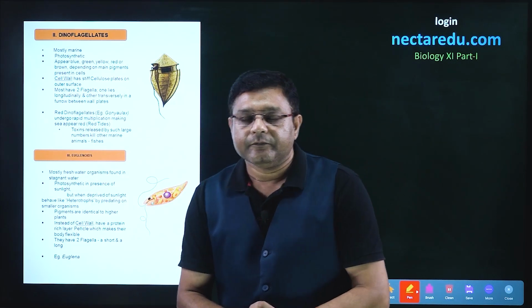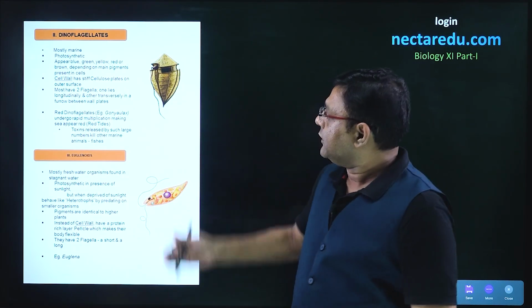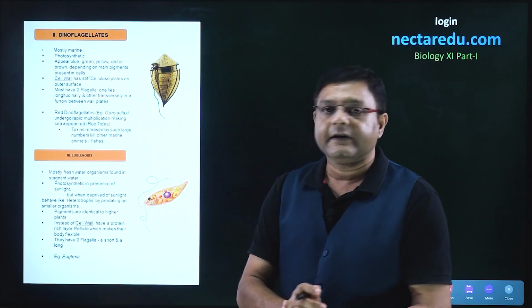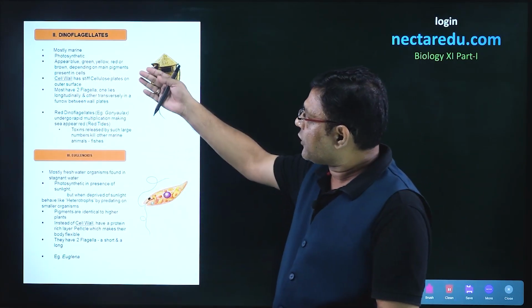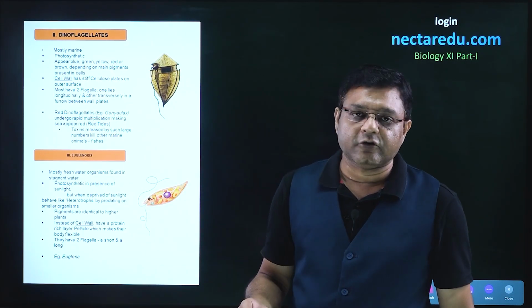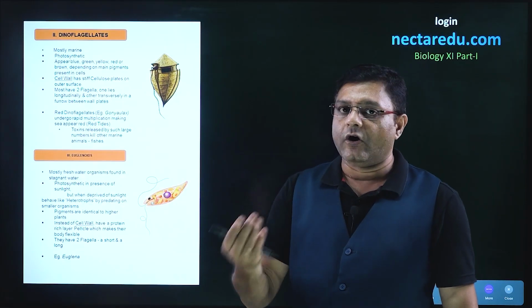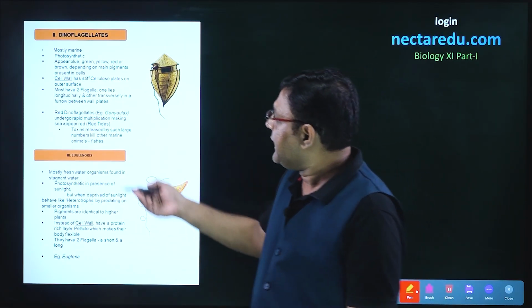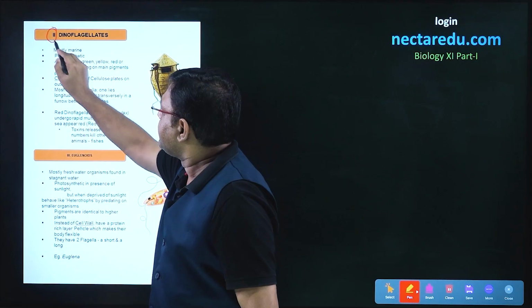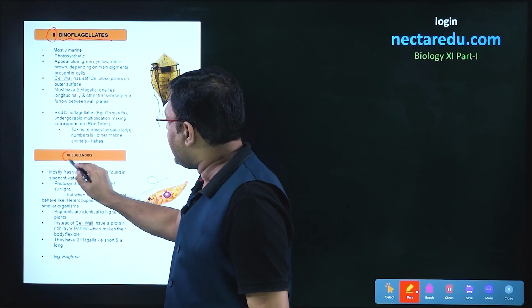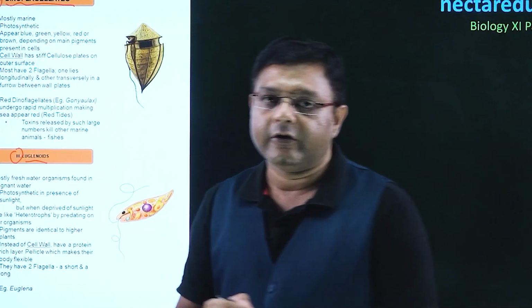In this particular video, we will look into two groups of kingdom Protista. If we talk of all the groups, then the first group is the chrysophytes, which we talked of in the previous video. In this particular video, we will talk about dinoflagellates and we will talk about euglenoids.